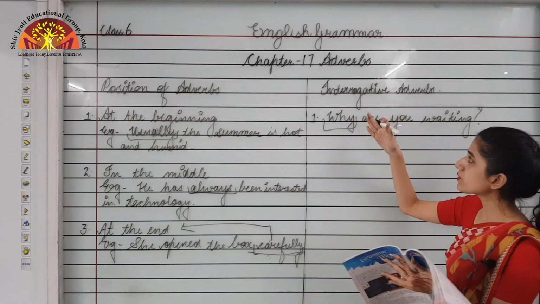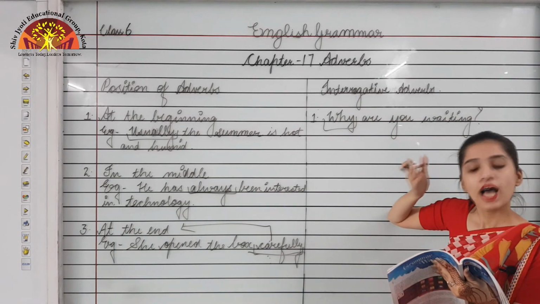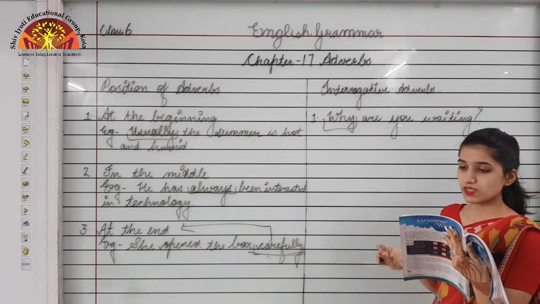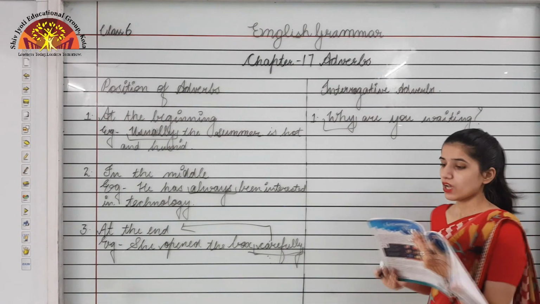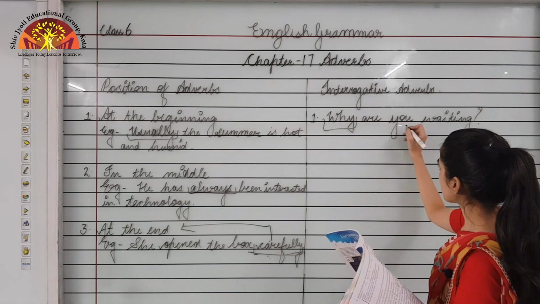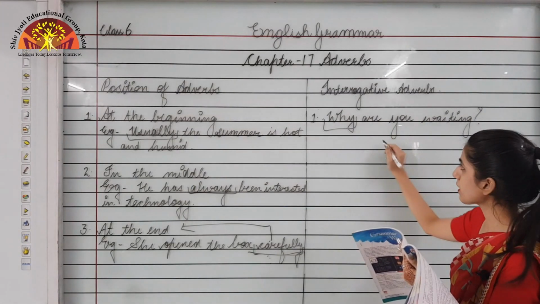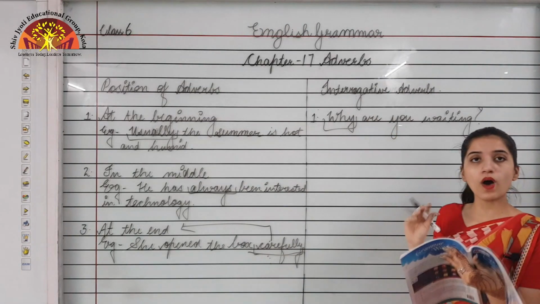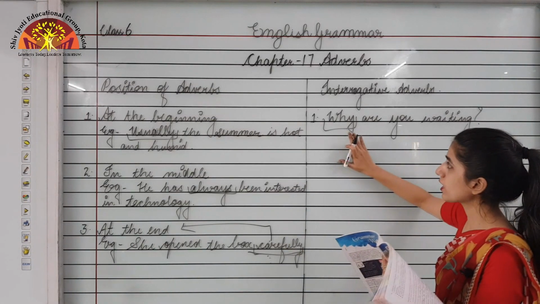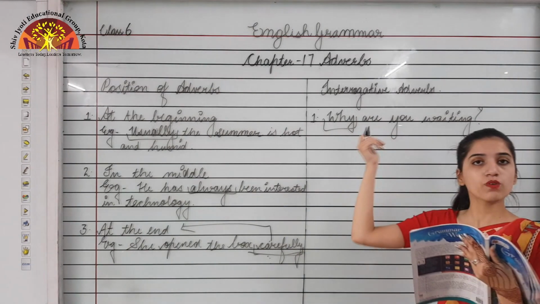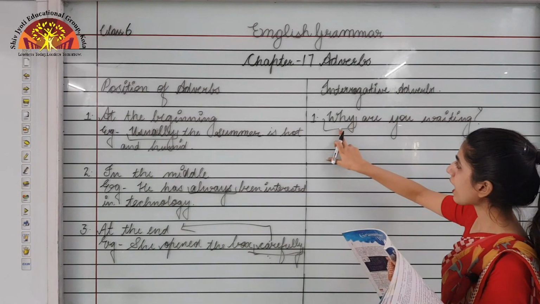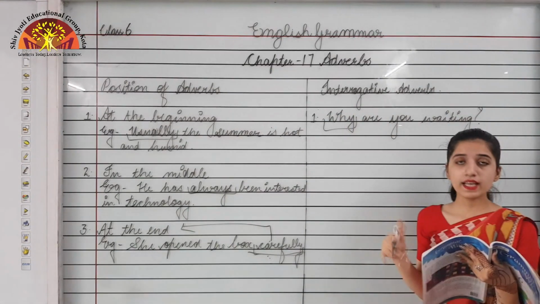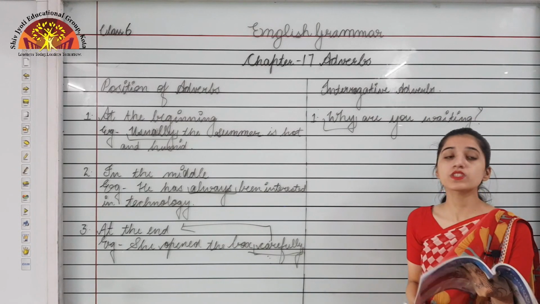Now the position of the subject and the verb is inverted to ask a question, so the verb comes before the subject. You is the subject over here and the verb is coming before it. Whenever we are asking a question, we are switching the places of the subject and the verb. So why, when, what or how are interrogative adverbs. Okay, now we will see the exercise of this chapter.